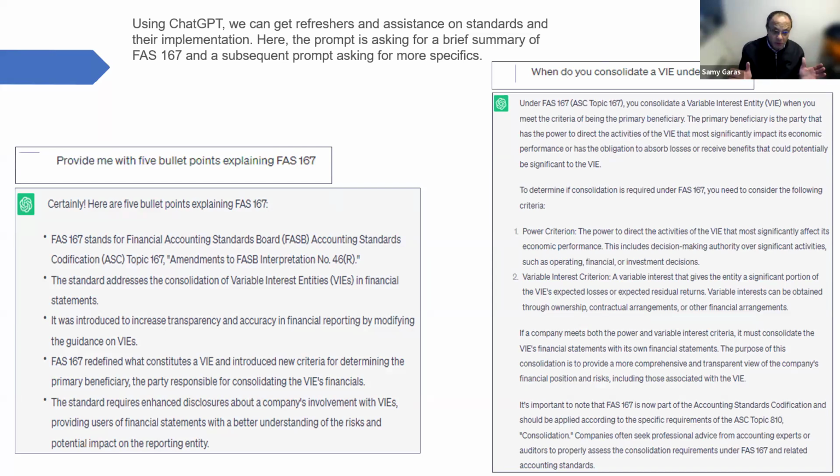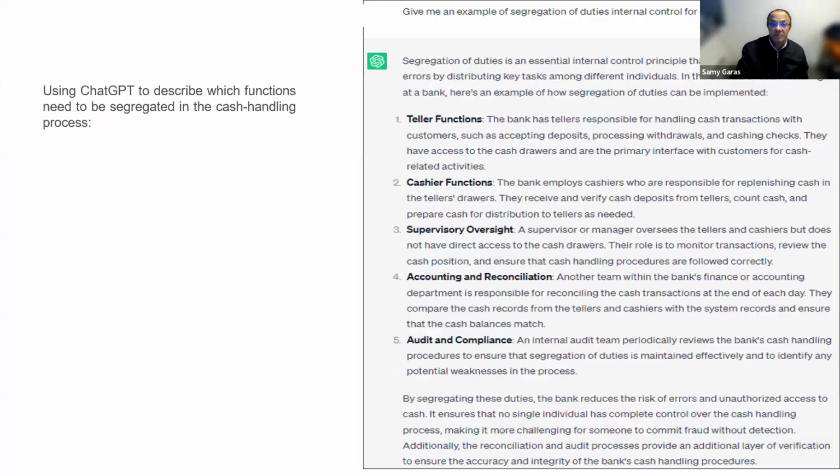I know ChatGPT is not perfect and it can give you absurd answers, which is fine. We can verify it. But in general, using AI can help us save our time from doing the routine job and then start making decisions. We can also ask here, for example, give me an example of segregation of duties that can help on controlling the cash. And we can see that ChatGPT gives us the different jobs that we can do to segregate the cash handling and make internal control over the assets.